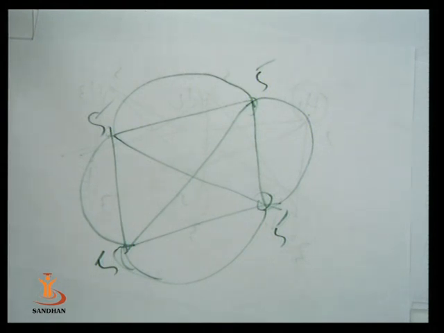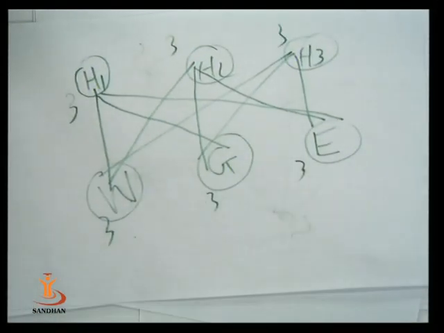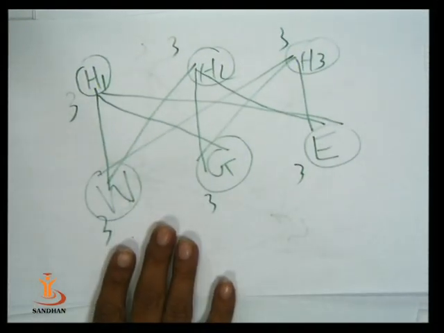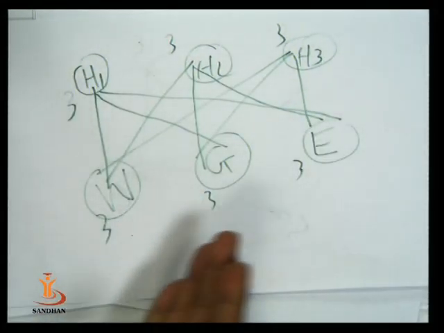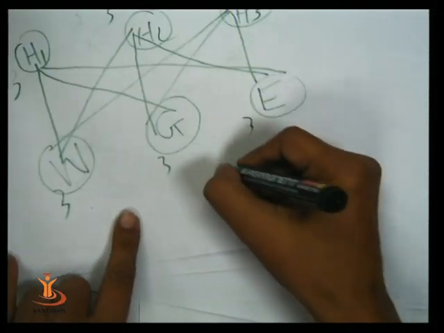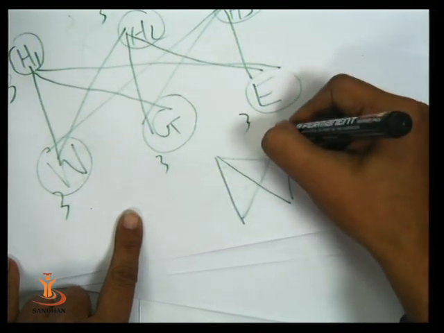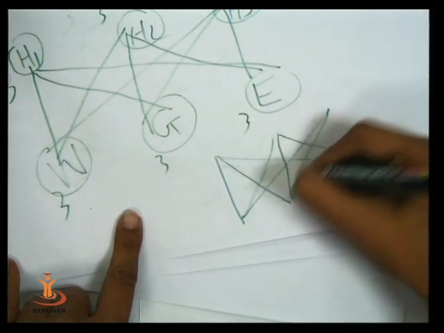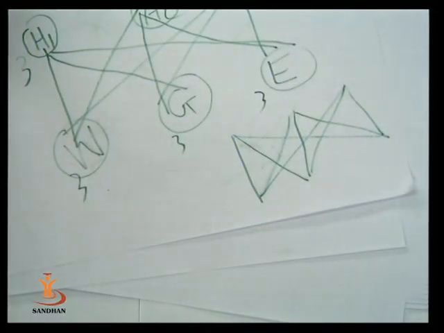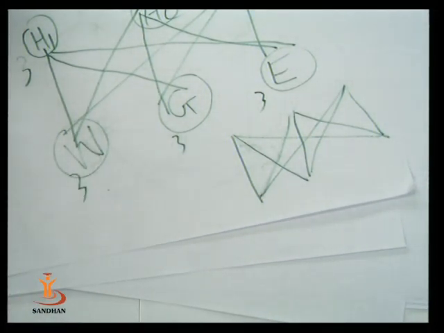Now planar graph. What is a planar graph? Now this is the utilities problem. 3 houses and 3 utilities. Each house requires all 3 utilities: water, gas and electricity. Is this graph a planar graph? Now what is a planar graph? A planar graph is a graph we can draw on paper without any arc or edge crossing over.